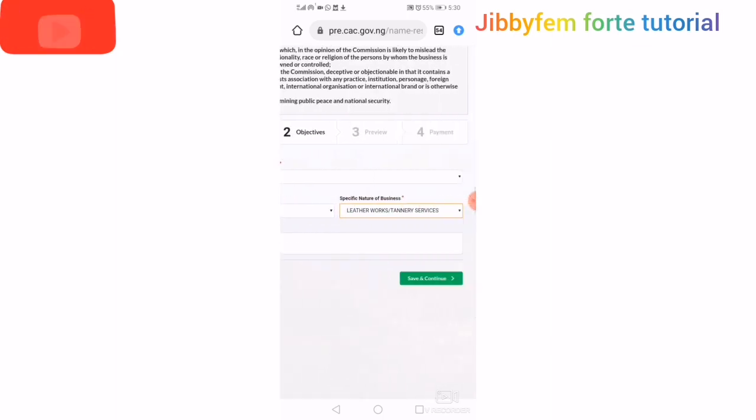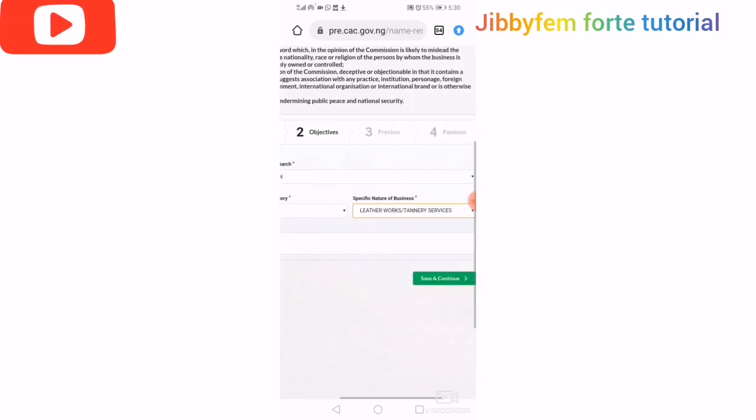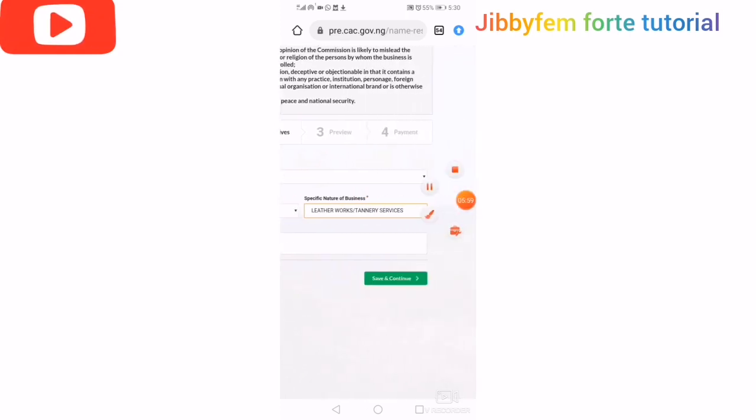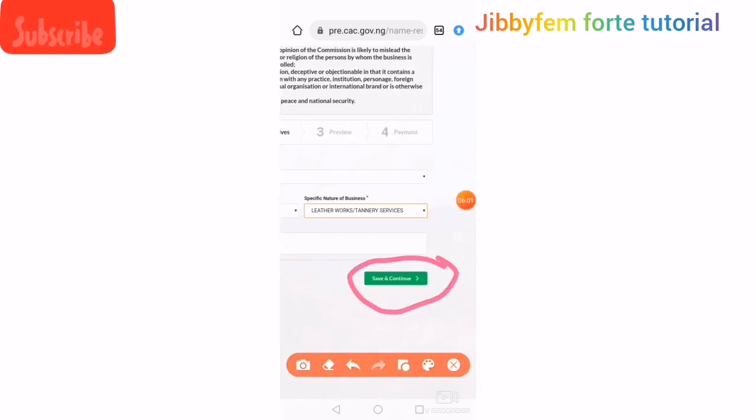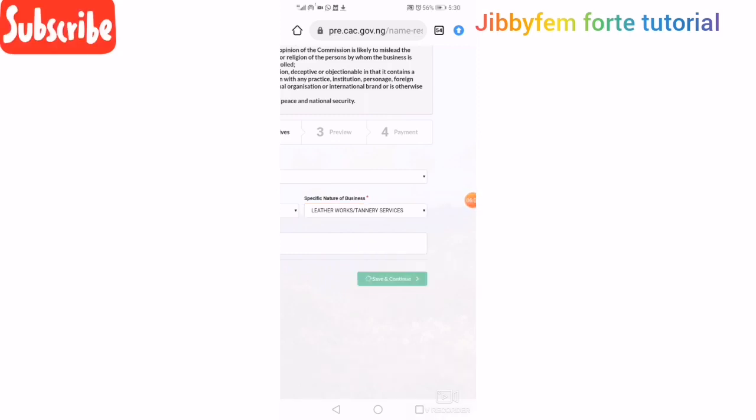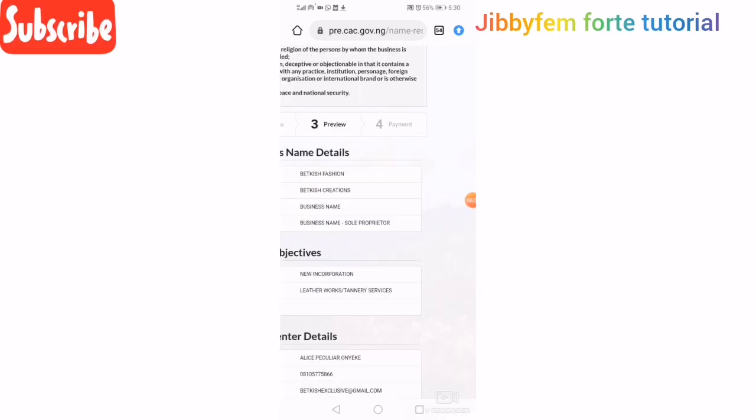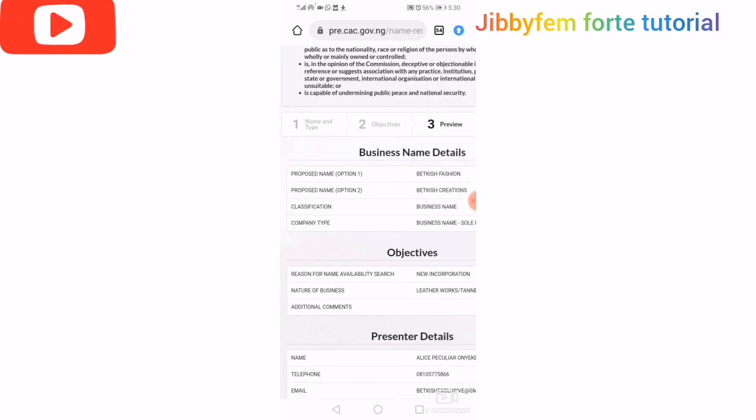Additional remark, you can decide to write something there. If you don't want to write, just go ahead and click save and continue. So let's save and continue now. The next thing is going to ask us to preview everything we have written.